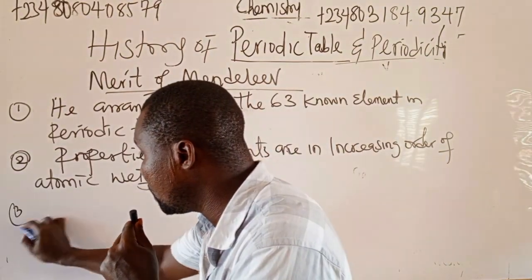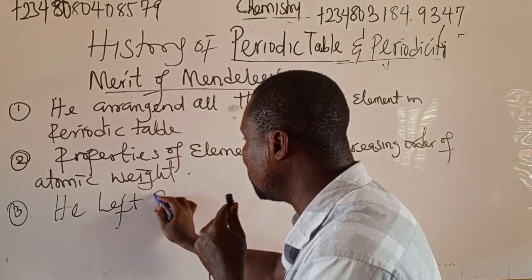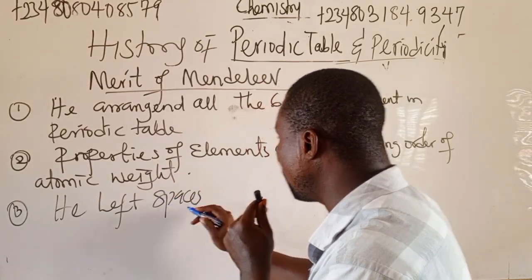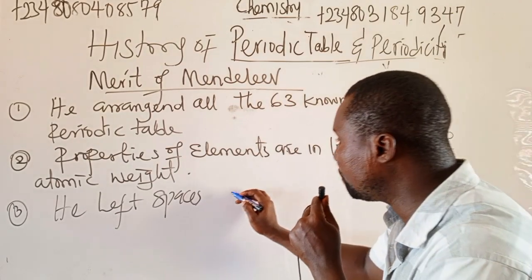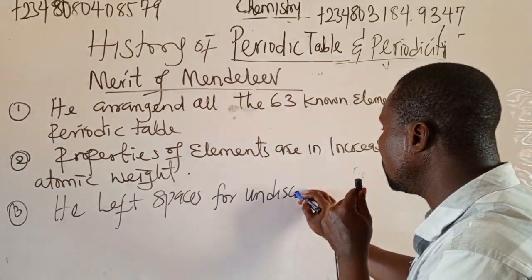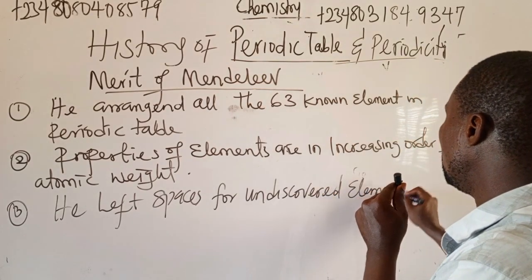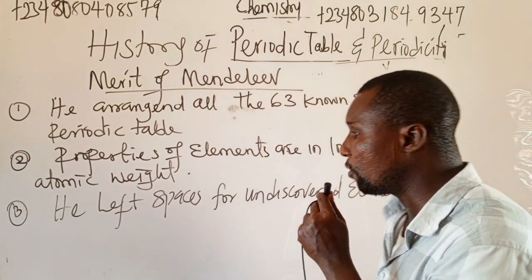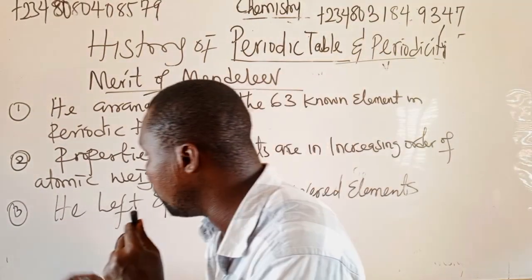Number 3, he left spaces for undiscovered elements. If you look at the periodic table when I draw it, you will see some spaces. He left spaces, or gaps, for undiscovered elements.